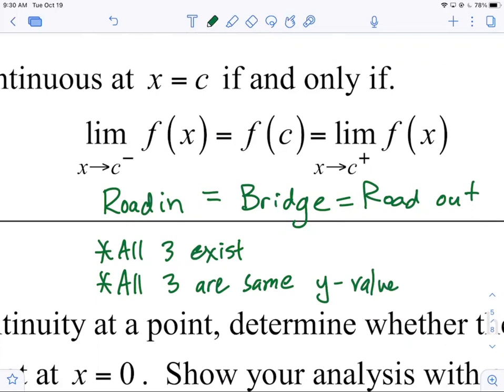That's super important now. And notice again, 2 of the 3 requirements are y values that you didn't even really think about or have a notation for before this section, the limit. The limit forms the foundation for calculus, the study of instantaneous rate of change and accumulation at variable rates. You'll see why if you take calculus at any point. It's a fun class. All right, road in equals road out. Road in equals bridge equals road out. 3-step definition, okay?